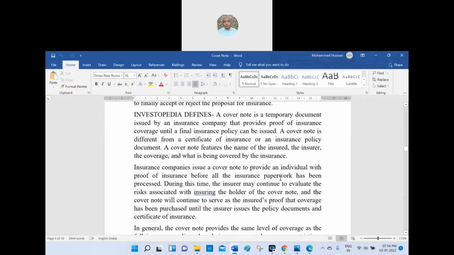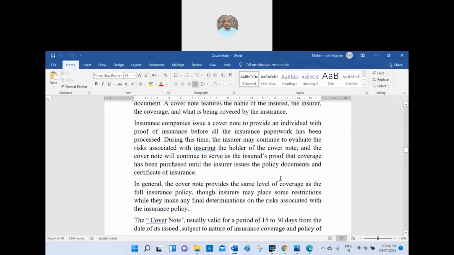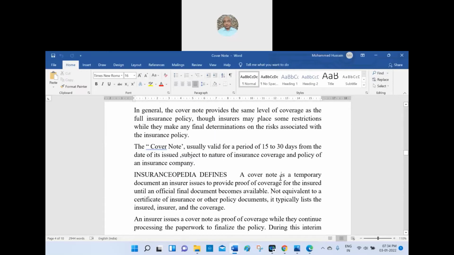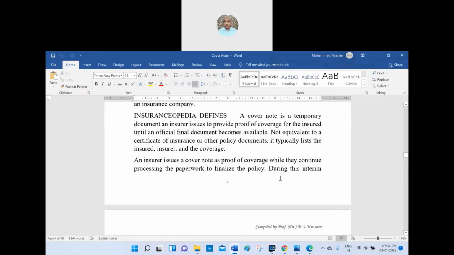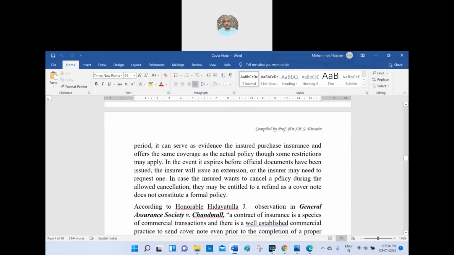So now we'll see how it is defined. I already told you the cover note is a temporary document issued by the insurance company, so I need not go through it in detail. The cover note is usually valid for a period of 15 to 30 days from the date of its issue. Some insurance companies make it 60 days, some 50, or 20, or 30. That depends upon how quickly they can work on the policy. Are you following me? Yes, sir.